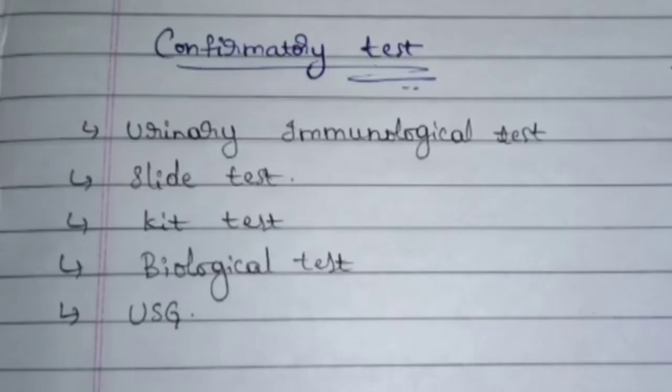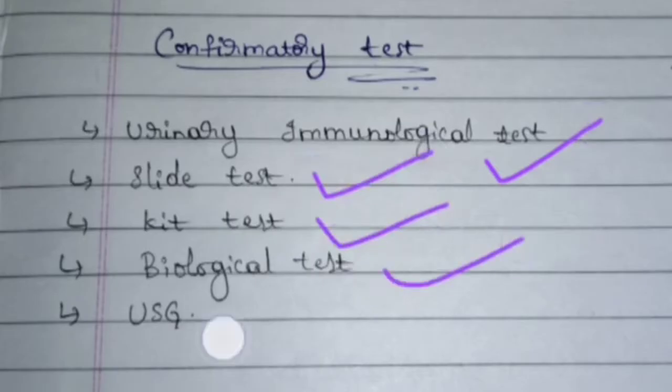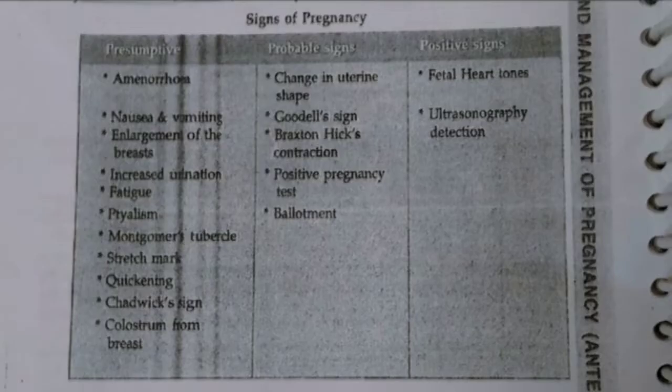These are the tests that are performed in the hospital to confirm the pregnancy. Those are urinary immunological test, slide test, kit test, biological test, USG. Signs of pregnancy is actually divided into 3, that is preconceptive, probable sign, and positive sign. First, what is preconceptive sign? Preconceptive sign is nothing but the subjective data.